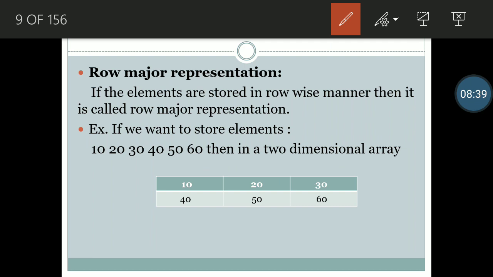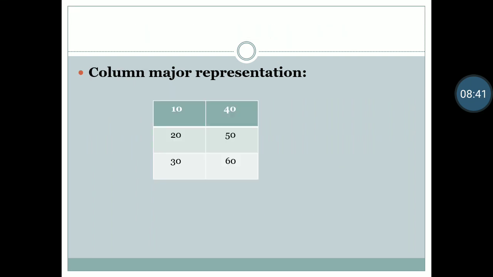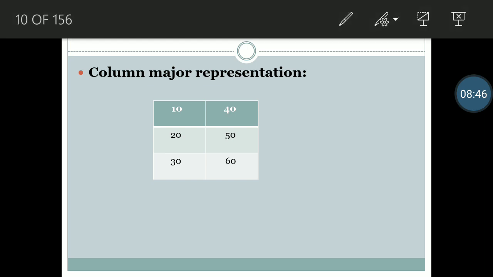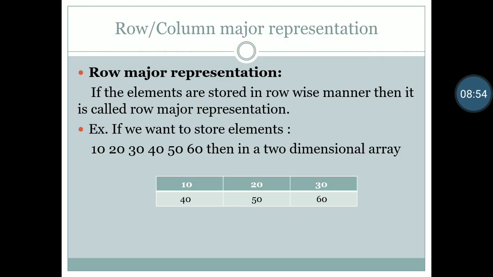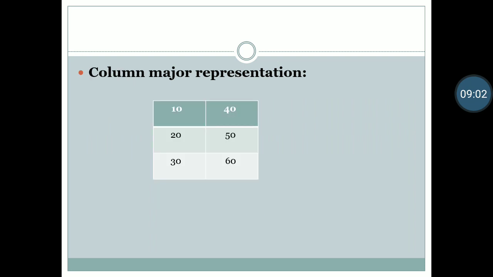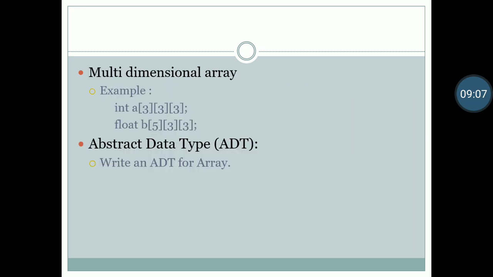Second one is our column major representation. So if we read 10, 20, 30 and they are allocated column wise, that will be a column major representation. Very basic. Again, to understand: in row major representation, data will be stored row wise. In column major representation, data will be stored column wise.